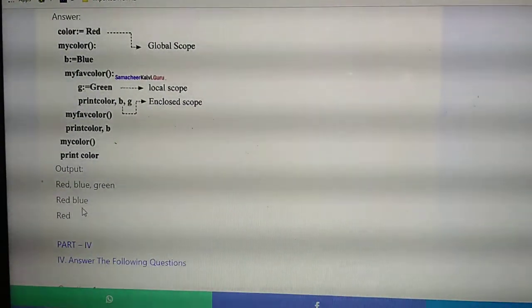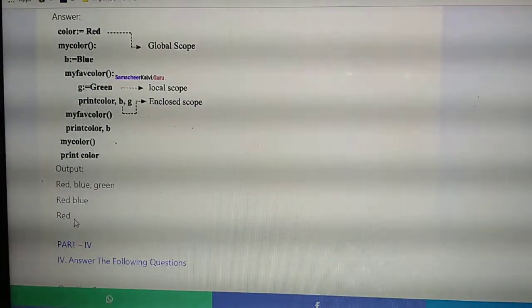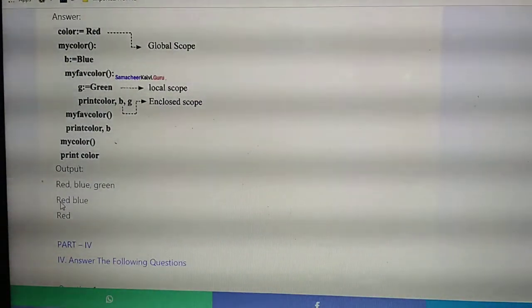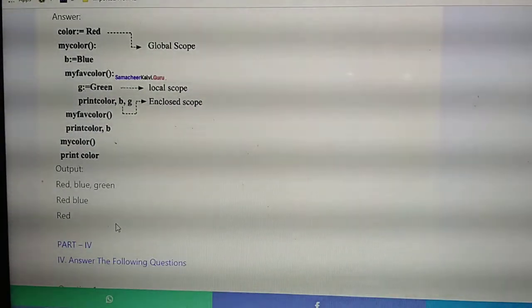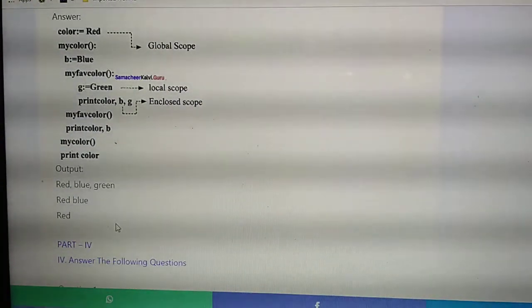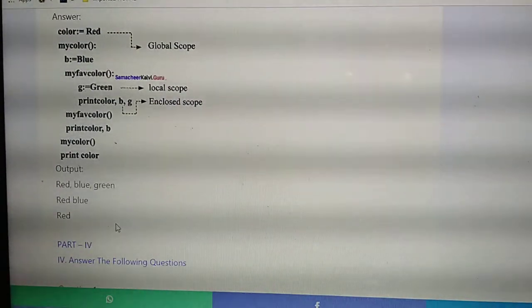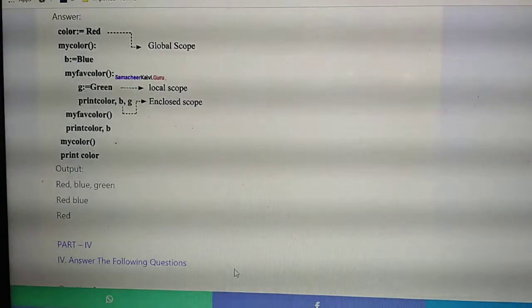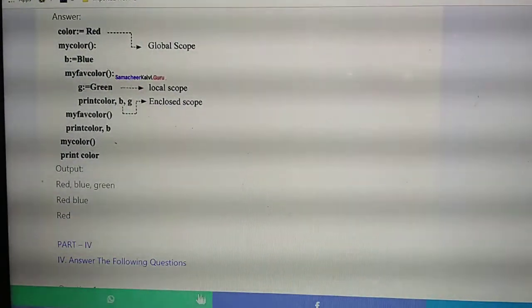Second line: red, blue. Third line: red. Once more: first line, red, blue, green. Second line, red, blue. Third line, red. Have you all written? Shall we move to the next question?